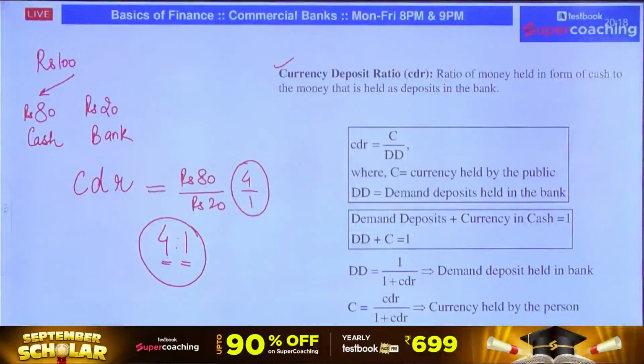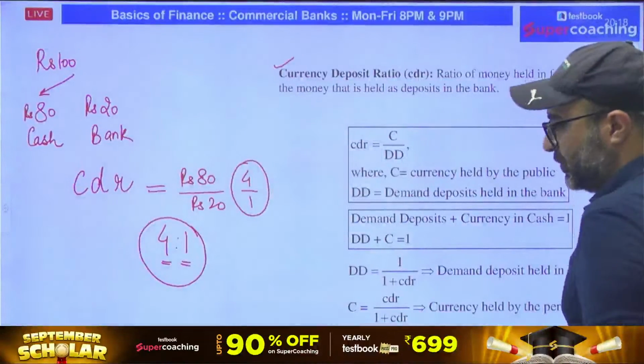Got it, guys? Is it clear till this point? So remember what is currency deposit ratio? It is basically the ratio of money held in the form of cash to the money that is held as deposit in the banks. So C stands for cash with the public, D stands for deposits of the public with the bank. Now, moving on to the next point.